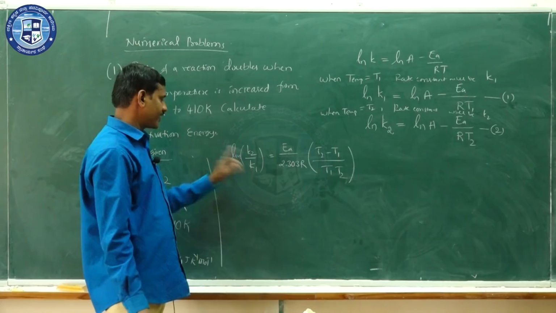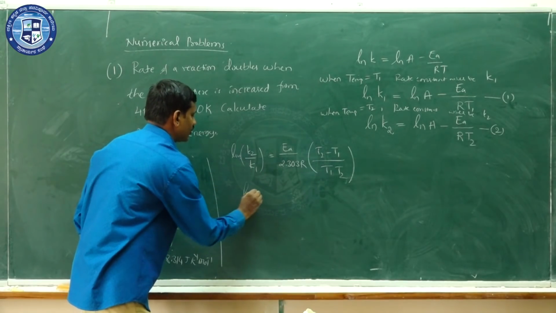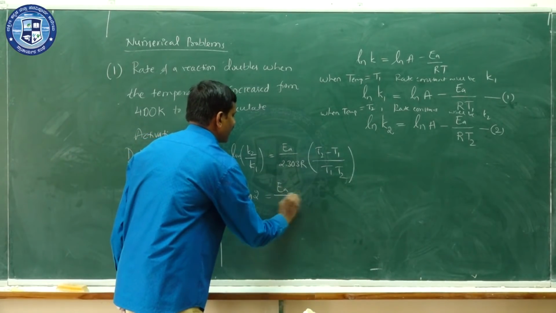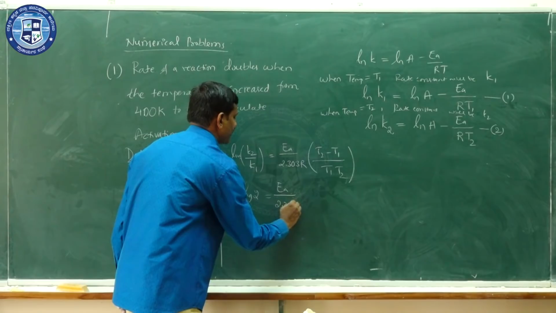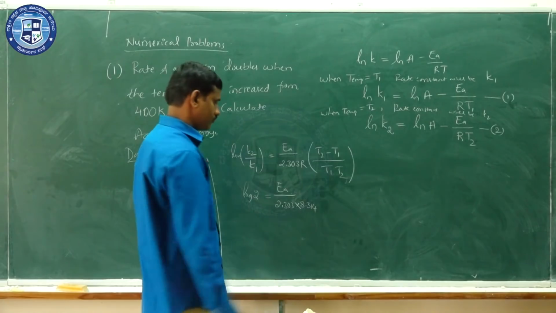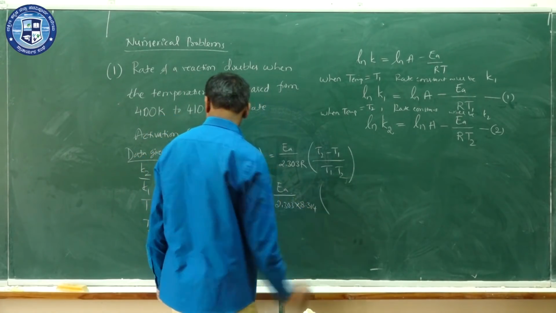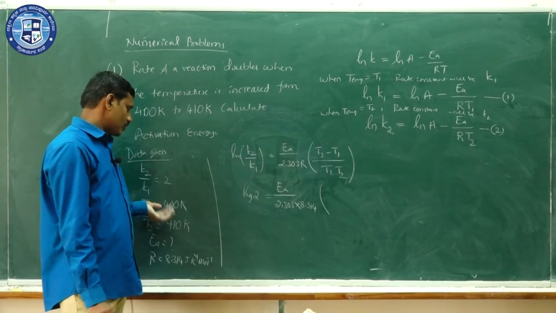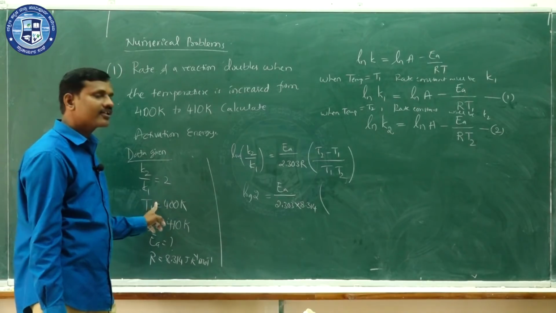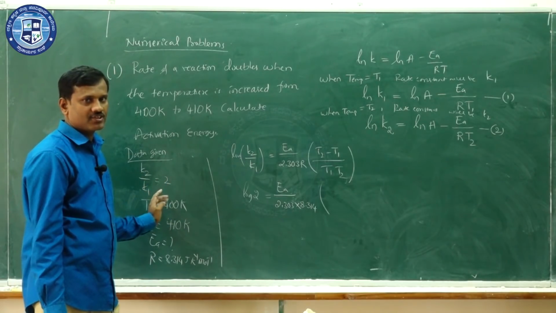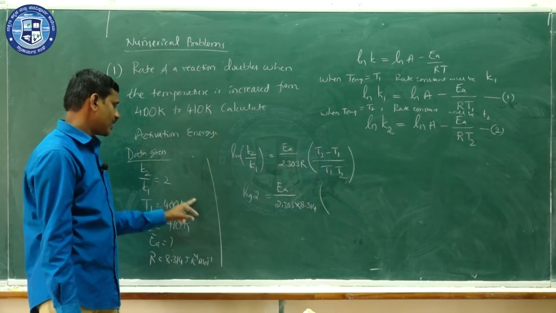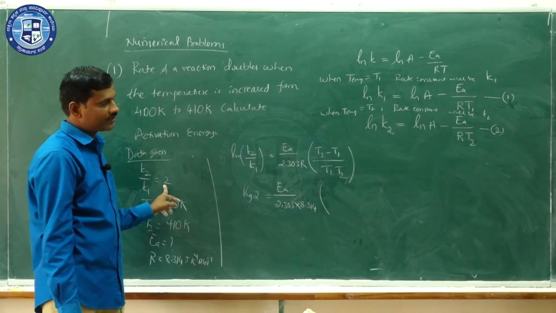So now what is given? The K2 by K1 value is given. So you write log 2 is equal to EA divided by 2.303 into the R value, you have to substitute, it is 8.314. Here the temperature is given in Kelvin, no problem. Suppose if they give the temperature in degree Celsius, then you have to convert that from degree Celsius to Kelvin, then substitute that. That is an important point you must remember. Temperature should be in Kelvin only in all calculations.